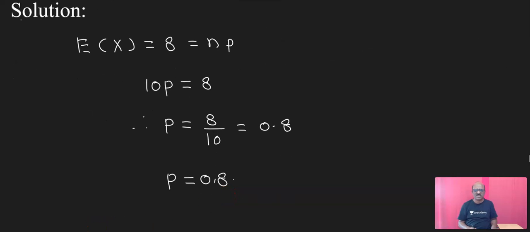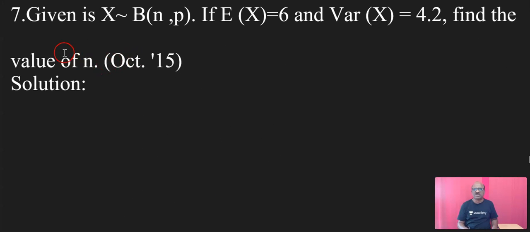Now next question, question number 7. Given x follows the binomial distribution (n, p), if E of x is equal to 6 and variance of x is equal to 4.2, find the value of n. Now the solution.